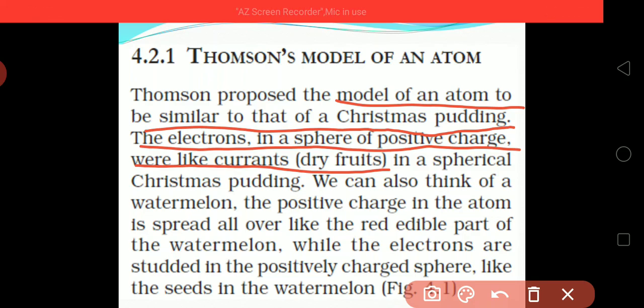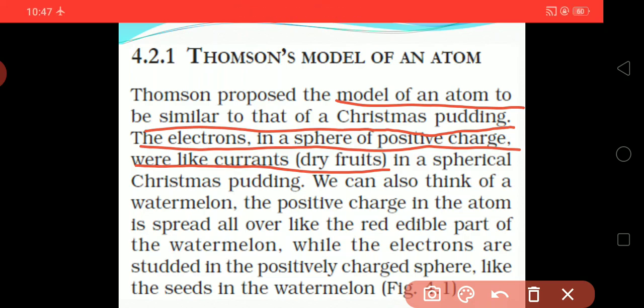The electrons are embedded in the positive charge sphere, like the seeds in the watermelon. In a watermelon we can see black colored seeds. Those black colored seeds are taken as electrons.